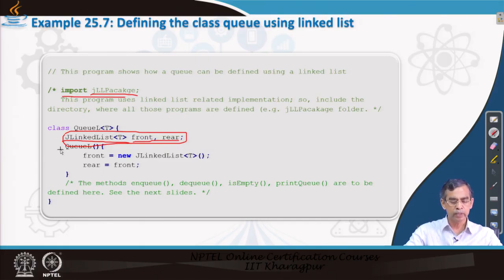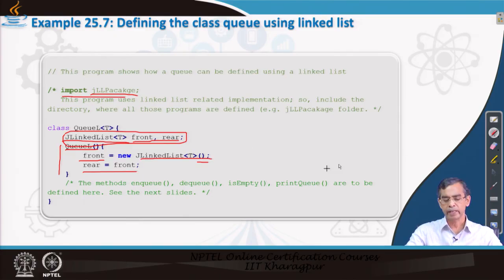Anyway, we just declare a constructor for this class QL. This is basically the constructor to initialize a linked list, that is actually a queue for you. Here we just initialize the linked list constructor, initially it is empty, and front is basically the frontmost location, you can say the header. So, this creates front, and rear is equal to front. Initially rear and front are the same, it is a header. Header indicates that initially the queue is empty with the linked list implementation.